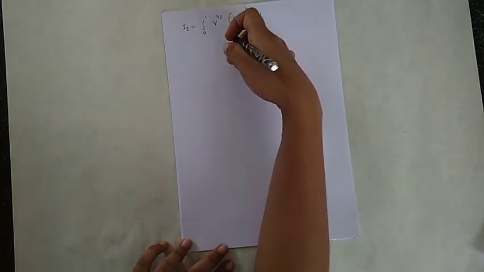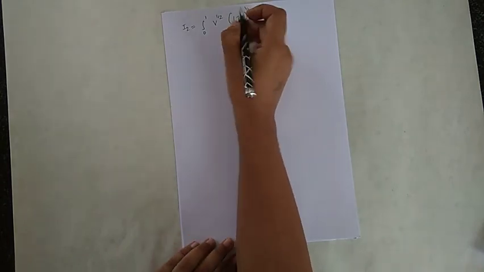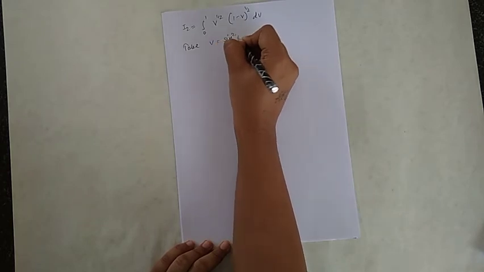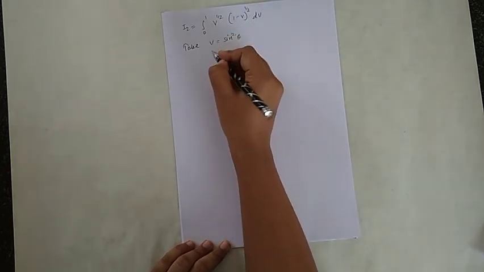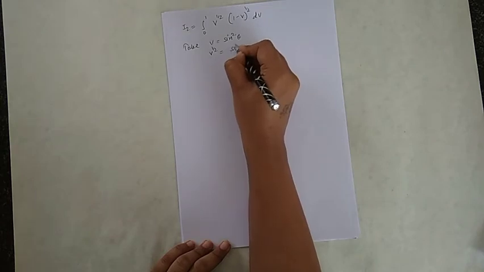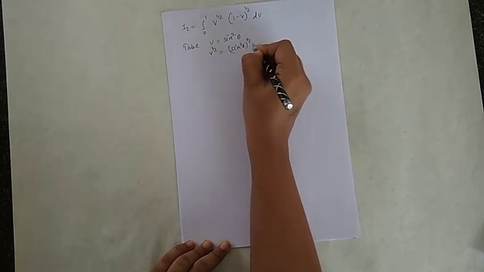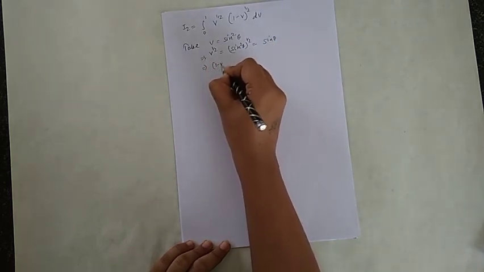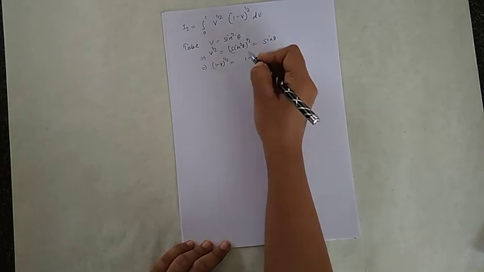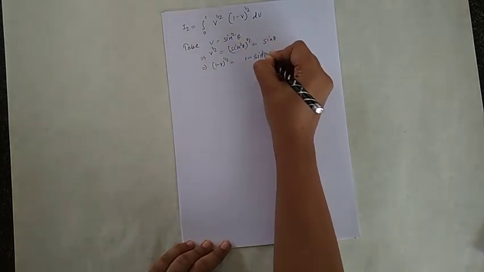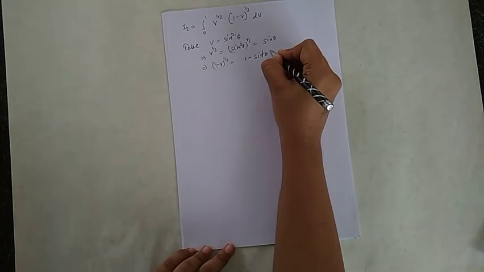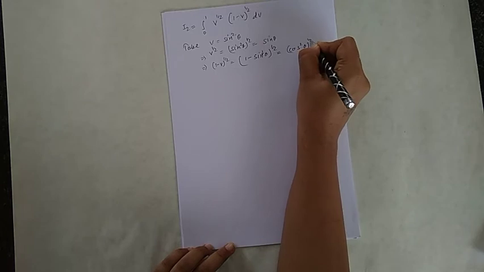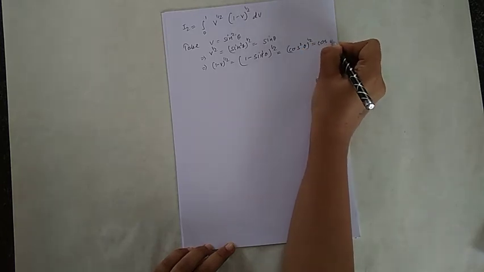Here we are going to take v equal to sine square theta. So I want v to the power 1 half, which is sine square theta to the power 1 half, that is sine theta. Also I want 1 minus v to the power 1 half, that is 1 minus sine square theta to the power 1 half. 1 minus sine square theta is cos square theta, to the power 1 half, and that is cos theta.